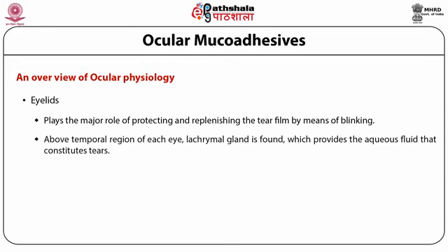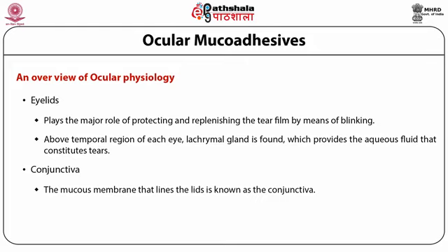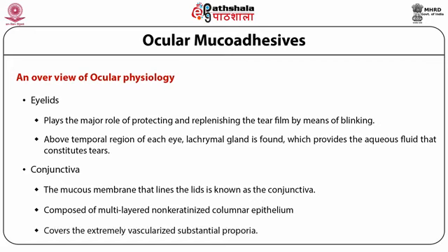Above the temporal region of each eye, the lacrimal gland is found, which provides the aqueous fluid that constitutes the tears. Then comes the conjunctiva. The mucous membrane that lines the lids is referred to as the conjunctiva. It is primarily composed of multi-layered, non-keratinized columnar epithelium. It covers the extremely vascularized substantia propria.